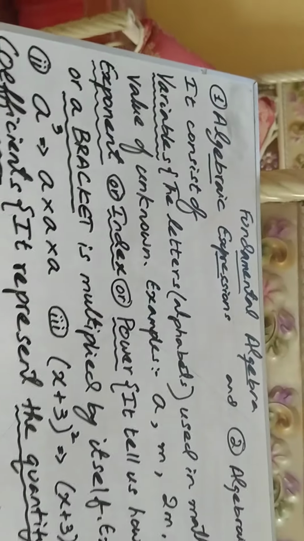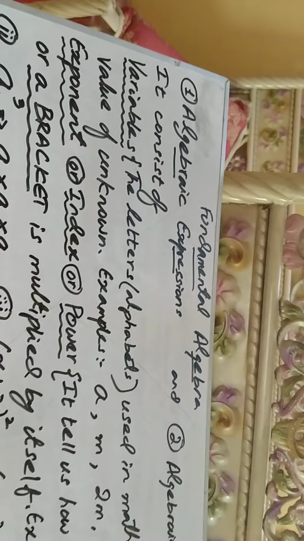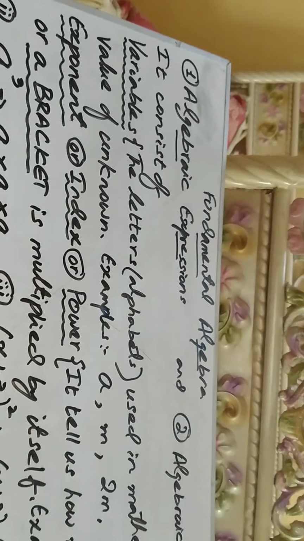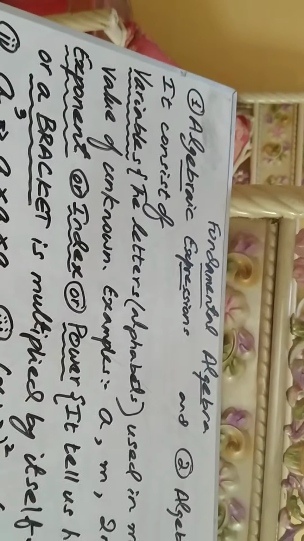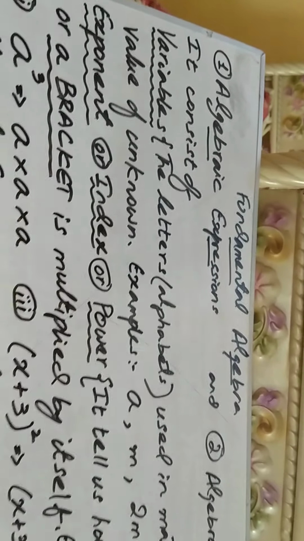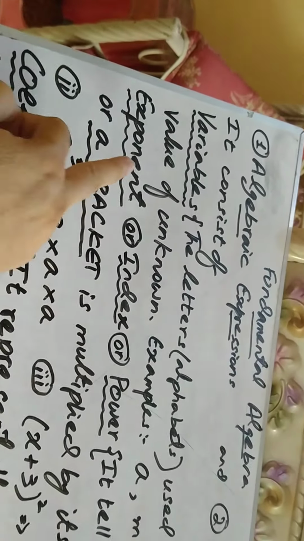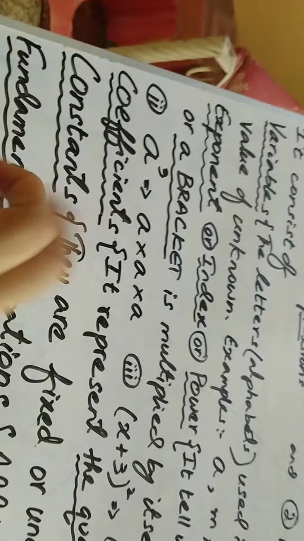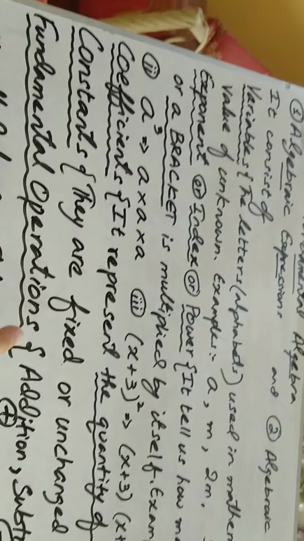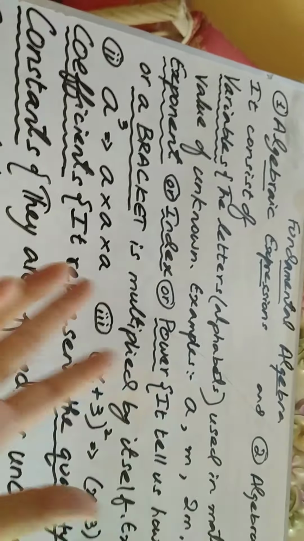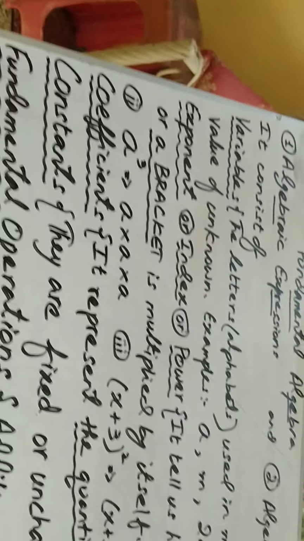Whenever we say variable, mostly teachers call it unknown. Some teachers call it variable, some call it unknown. Both are the same thing. Without variable, without unknown, there is no concept of algebra at all. Because when we have an unknown thing, when we have a variable, then we apply that very important branch of mathematics. We call it algebra. So it consists of number 1 variable, number 2 exponent, number 3 coefficient, number 4 constant, and number 5 operators. The combination, the mixture of these 5 things is called